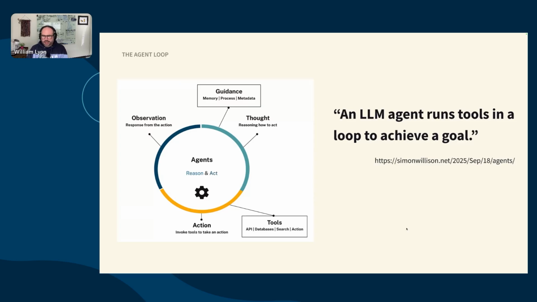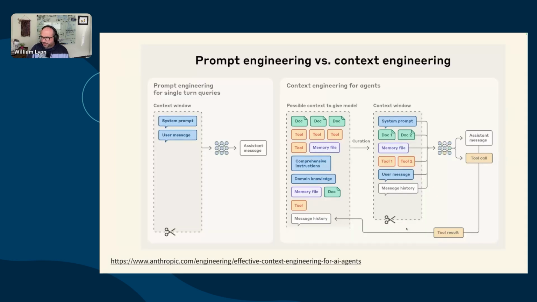And so when we're thinking of the definition or the heart of what is an agent, Simon Willison said, an LLM agent runs tools in a loop to achieve a goal. That's kind of how we think of it. And that loop is really important when we think about context.